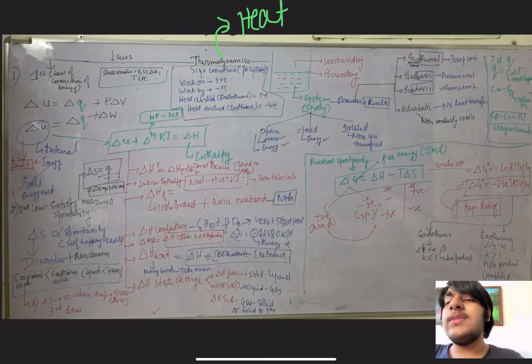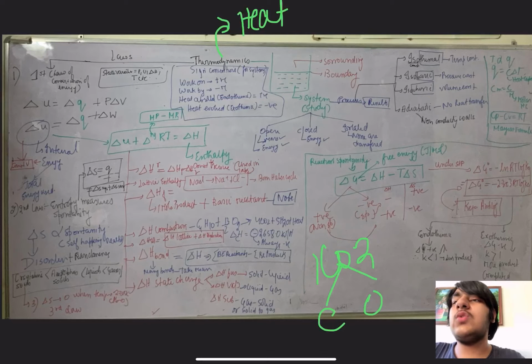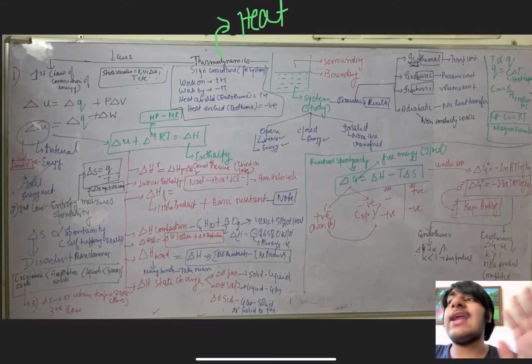Then you have delta HF, enthalpy of formation. Enthalpy of formation means whenever we are forming something, the enthalpy of that is enthalpy of formation. There are 2 points important to be noted here. Number one, the product to be formed has to be only 1 mole. And number two, only the basic reactants have to be used. So for example, if I have a product named CO2, I will only use C and O2 in the equation to get 1 mole of CO2, and I can find out the enthalpy of formation. CO2 can also be formed from other sources, but we won't use that. We'll just use the basic elements.